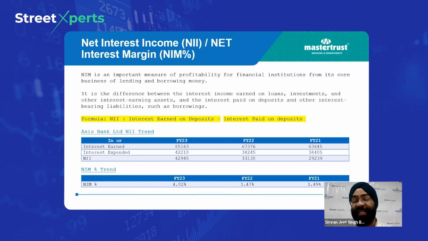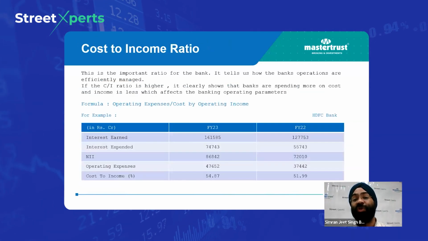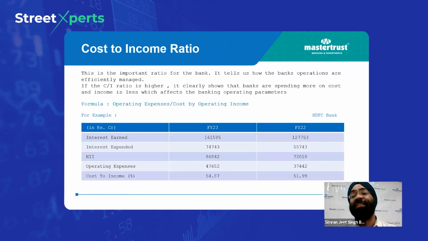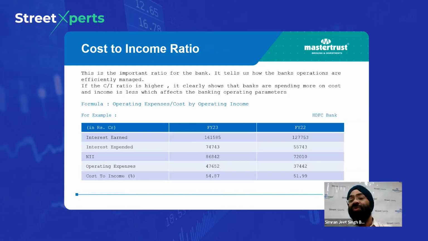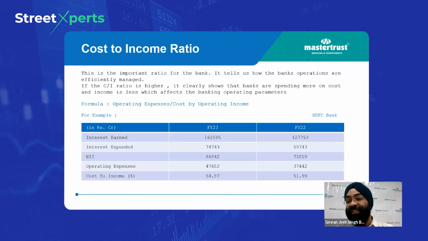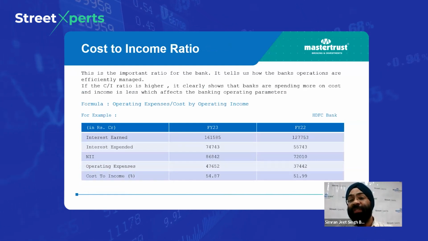Let's go to the next slide, that is cost to income ratio. This is the most important ratio for the bank's operating efficiency. Again, we will understand this with the help of an example.